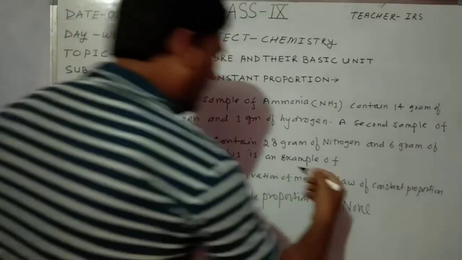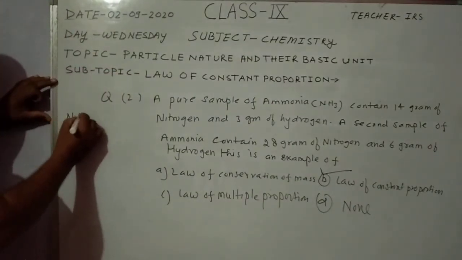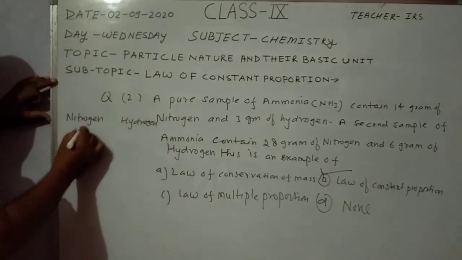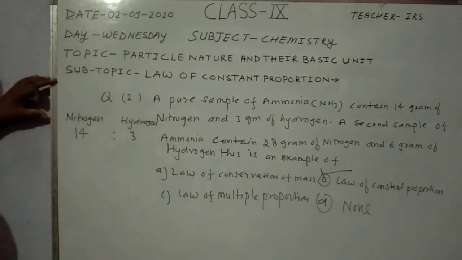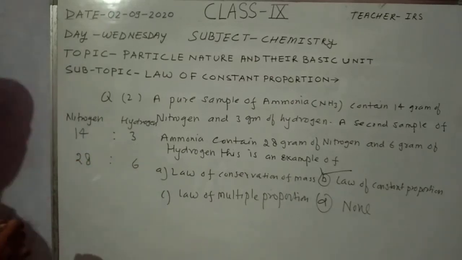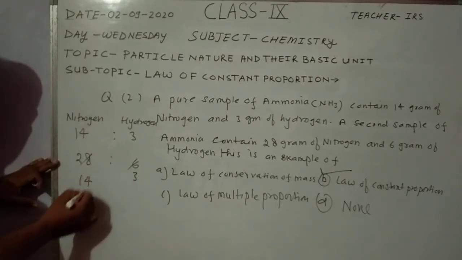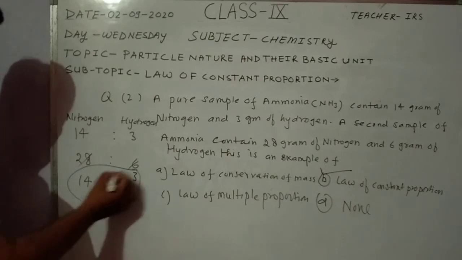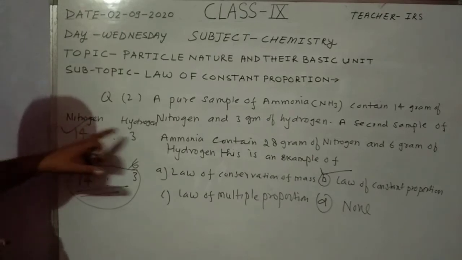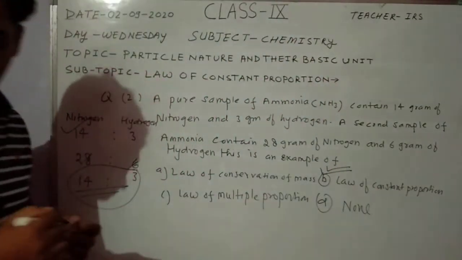So the answer is B, that is law of constant proportion, because in the first sample, the ratio of nitrogen and hydrogen is 14:3, simple ratio. In the second sample the ratio is 28:6. If we simplify, 2 threes are 6 and 2 fourteens are 28, so the ratio will be 14:3. So in both samples the ratio of nitrogen and hydrogen is the same, so it follows the law of constant proportion. So the answer is B.